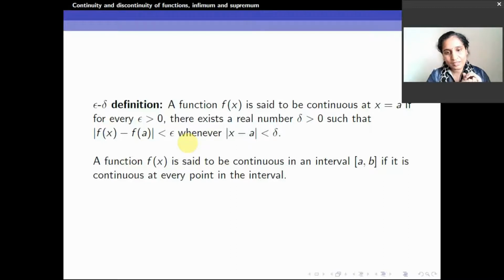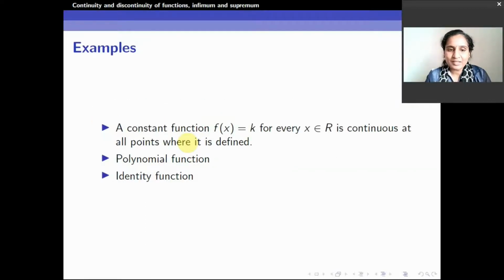But when it is defined for all points in that particular interval, we say that the function is continuous in that particular interval. Then what do we mean by simply a continuous function? If the function is continuous at every point where it is defined, we simply say that it is a continuous function.